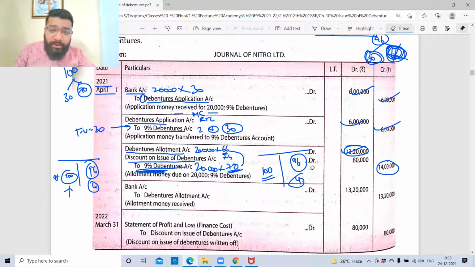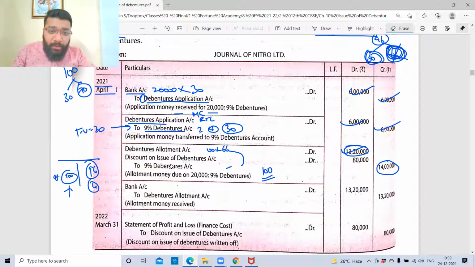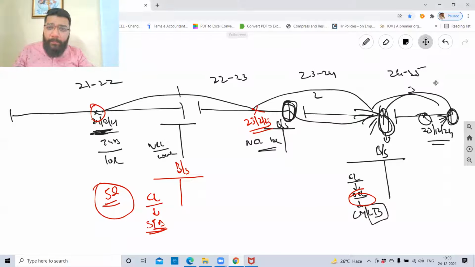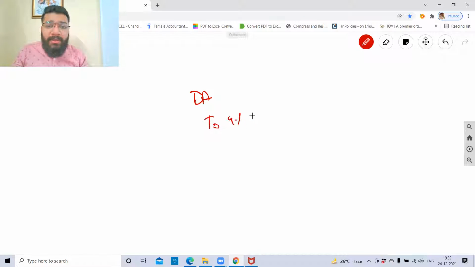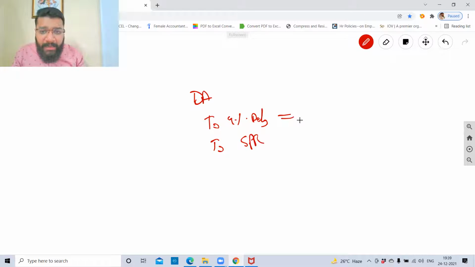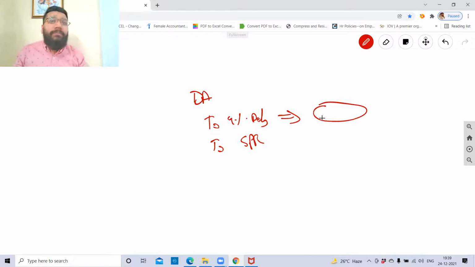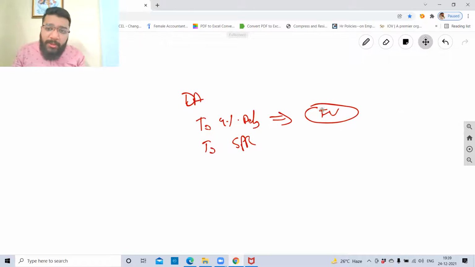This entry is very, very crucial. This is something new for all of you. In fact, this is not new. You are already familiar with this. Tell me, at the allotment stage, if I'm issuing this debenture at premium, what is the entry? Debenture allotment account debit to 9% debenture to SPR. My question to all of you: when I record the value here, at what value do I record? Face value. So whether it is a premium issue or a discount, first, this will always be at face value.